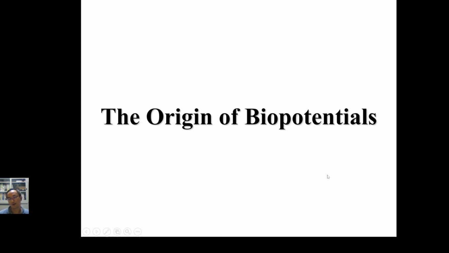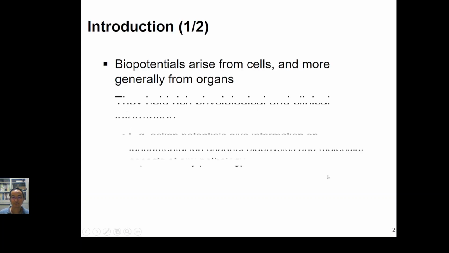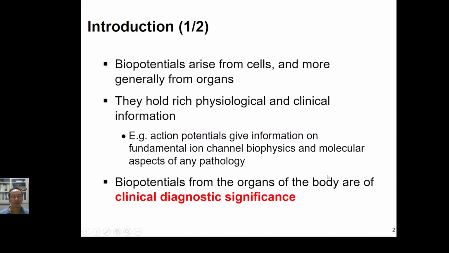Today, we will talk about the origin of biopotential. As we all know, the basic unit of our human body is the cell, and every cell consists of the cell membrane, and the cell membrane carries the charge. So once the cell changes its membrane charge, then biopotential can be generated. But not all the cells have the ability to change its membrane charge. Only the excitable cell have the ability, so we will discuss it later.